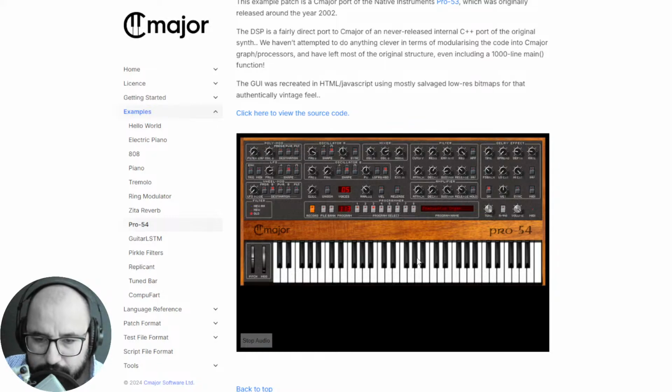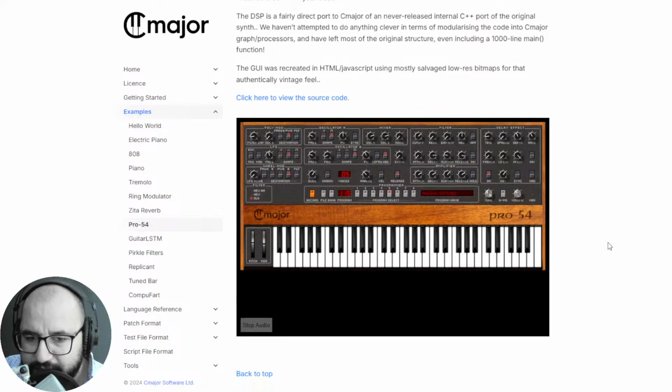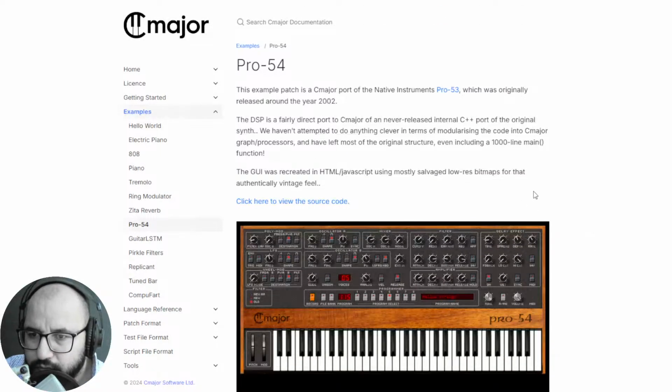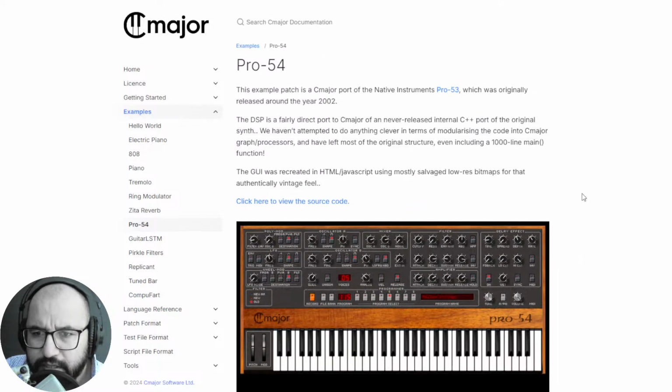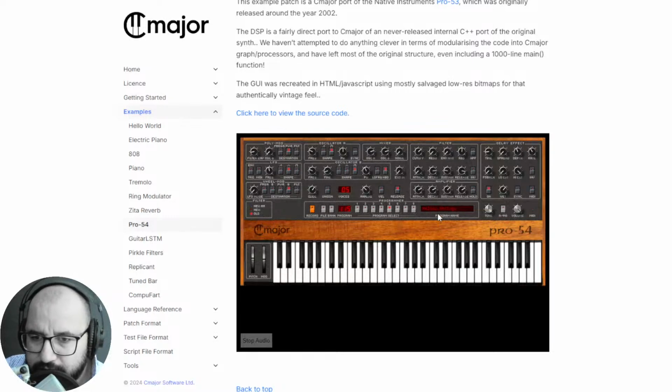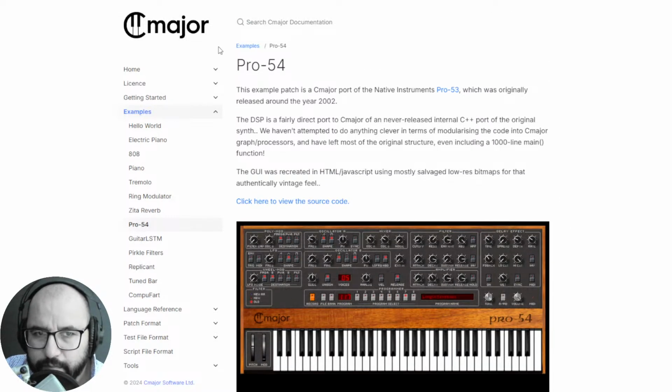Percussive organ. So yeah, pretty cool synthesizer, and it's web-based. The only thing that I think could be missing here is an export functionality to export the sounds or to export the MIDI files or something. That would be very, very cool. So yeah, this is the Pro 54 by the company CMajor, right?